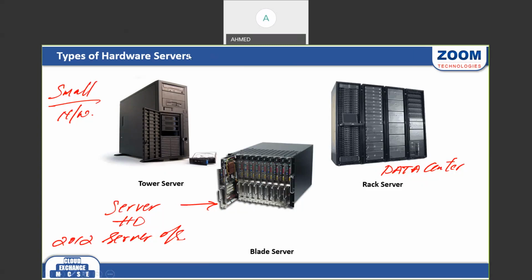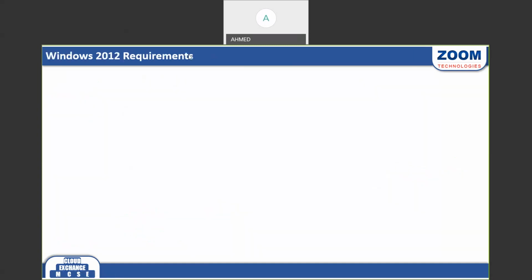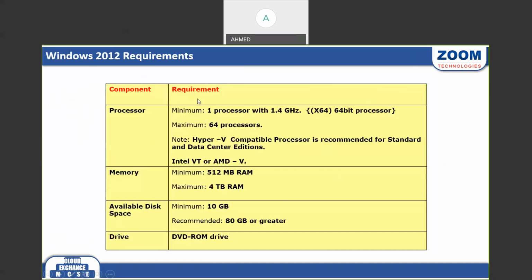Now, to install the server operating system in this machine, what is the requirement? If you want to install a server operating system in this computer, these are the requirements. Here, we need a processor. The speed should be a minimum of 1.4, and how many processors? One. Maximum we can fit 64 processors, and your processor should be 64-bit, because in the market we have 2 types of processor, 32-bit and 64-bit.